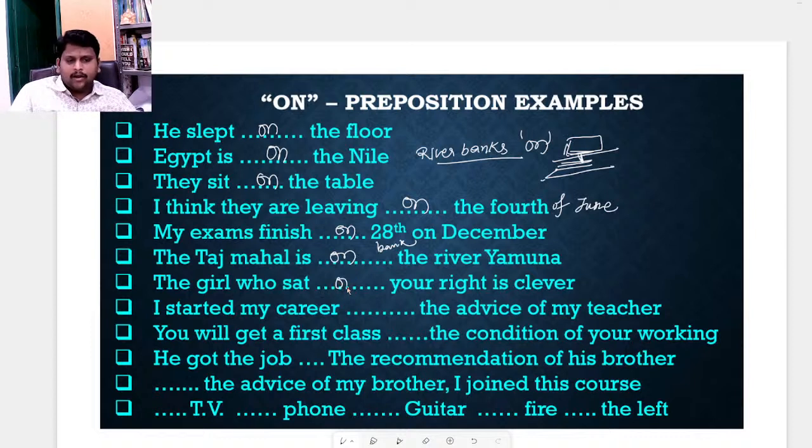The girl sat on your right. On the advice of, on the condition of your working, on the recommendation of your brother, on the advice of, on TV, on phone, on guitar, on fire, on the left. These are all examples of on prepositions. Is this clear?